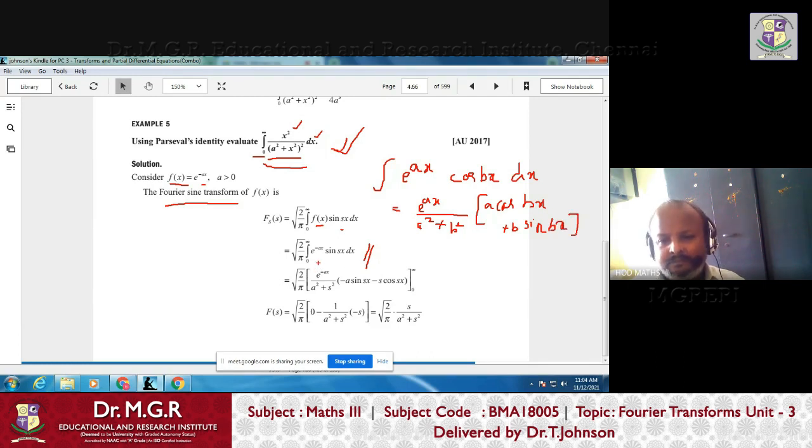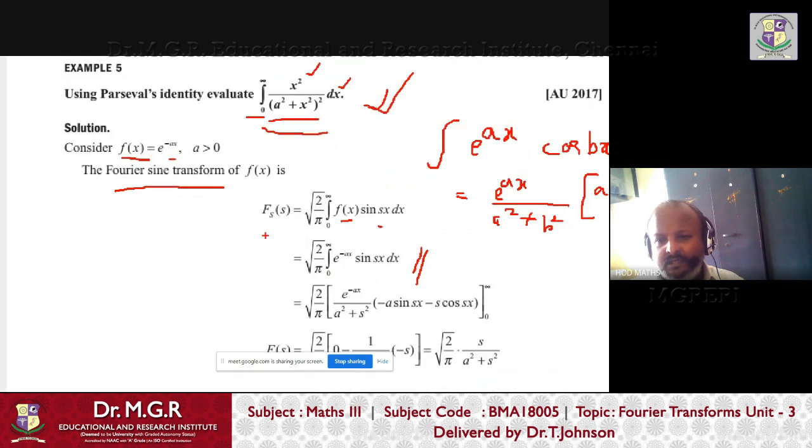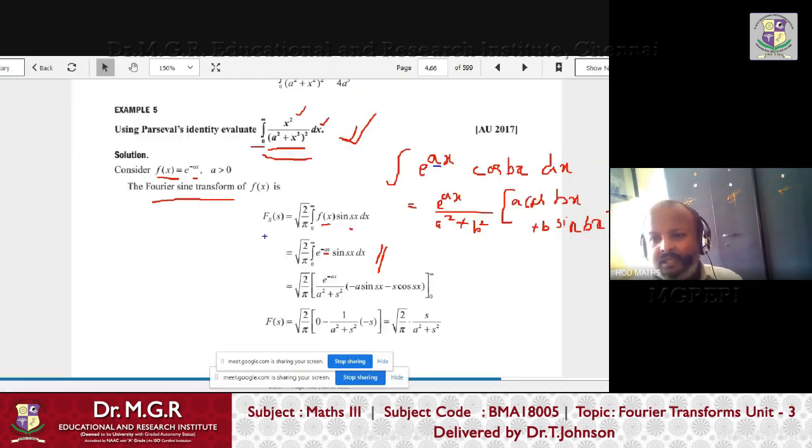So here in this integral, in place of a, minus a is there. Similarly, in place of b, s is there. That is the only change, right? Limits, no problem. Whatever the limits, it will work.